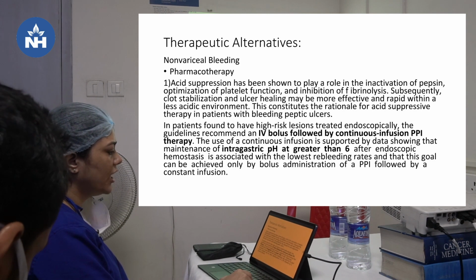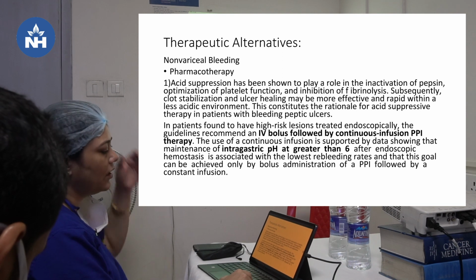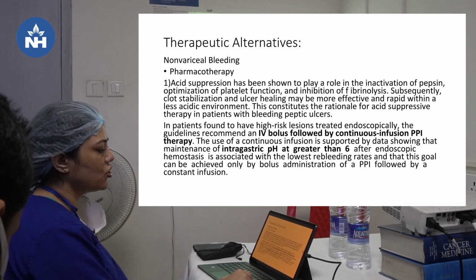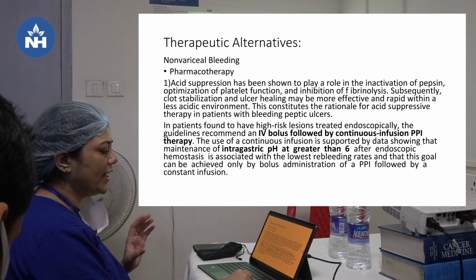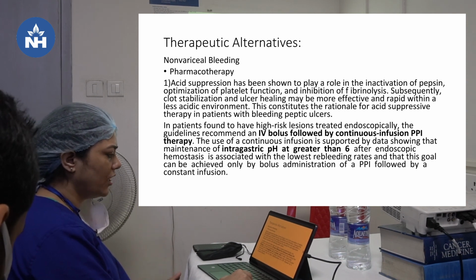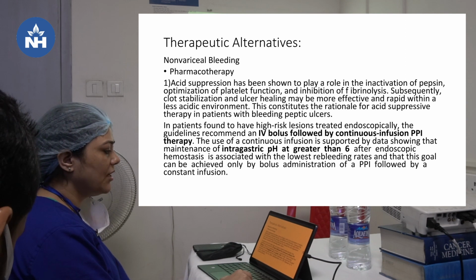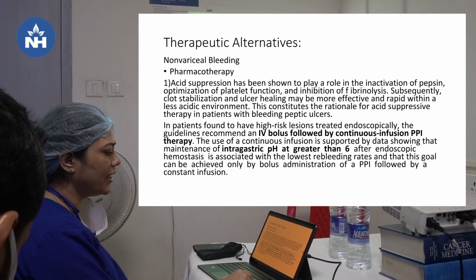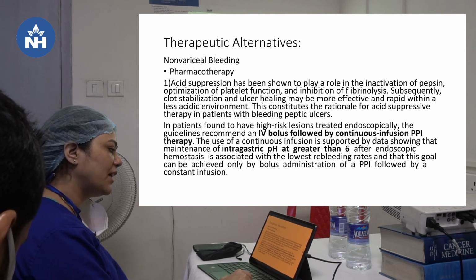So, therapeutic alternatives in non-variceal bleeding. In non-variceal bleeding, acid suppression has been shown to play a role in the inactivation of pepsin, optimization of platelet function and inhibition of fibrinolysis. Subsequently, clot stabilization and ulcer healing may be more effective and rapid within a less acidic environment. This constitutes a rationale for acid suppressive therapy in patients with bleeding peptic ulcers.